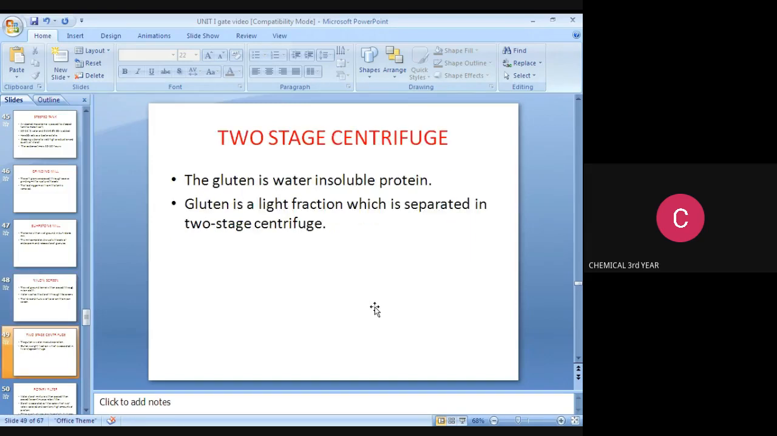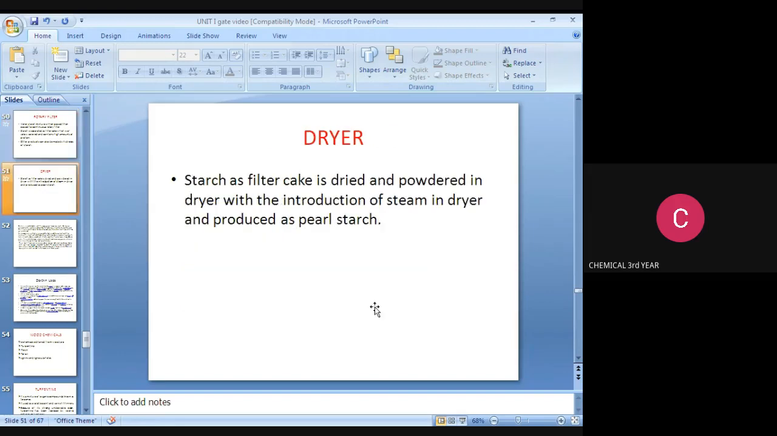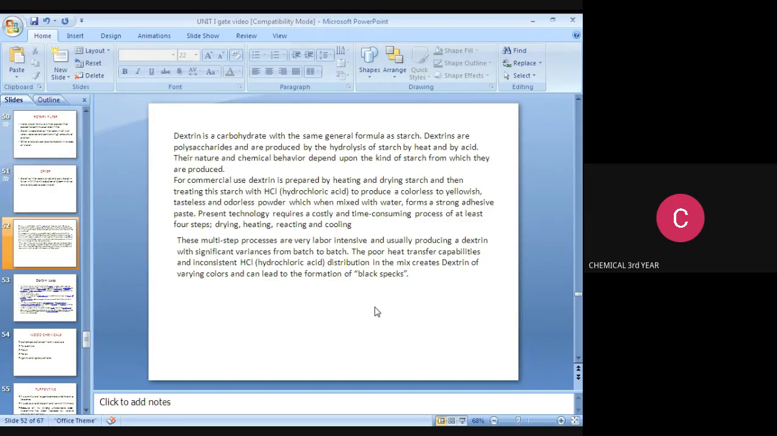Two-stage centrifuge. The gluten is an insoluble protein. The gluten is a light fraction which is separated in the two-stage centrifuge. And rotary filter. Water starch mixture is then passed to the continuous rotary filter. Starch is separated as a filter cake, which is soft, yellow colored, and contains high amount of protein. Other products can also be made by hydrolysis of starch. Dryer. Starch as a filter cake is dried and powdered in the dryer with the introduction of steam in the dryer and produced as a pearl starch.